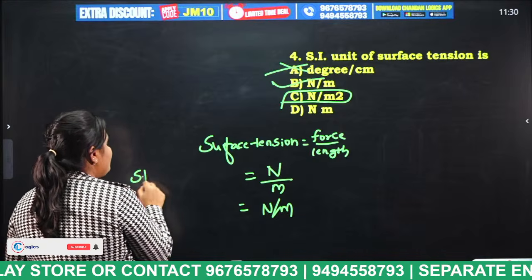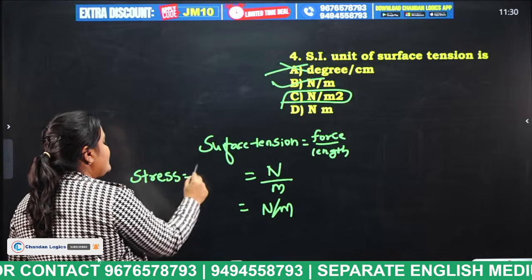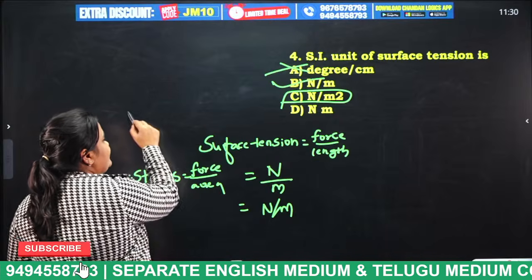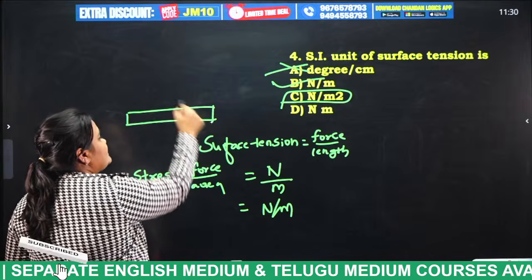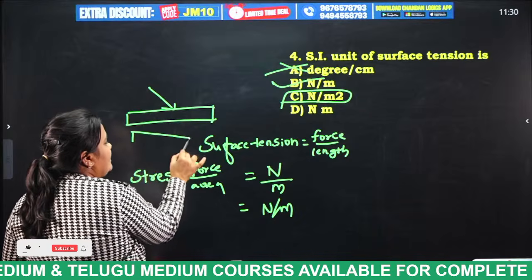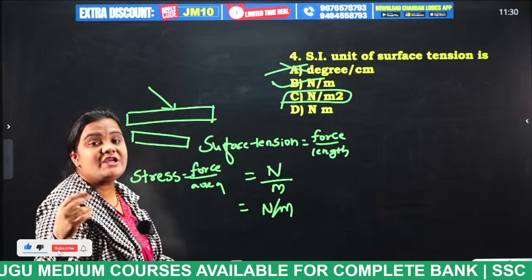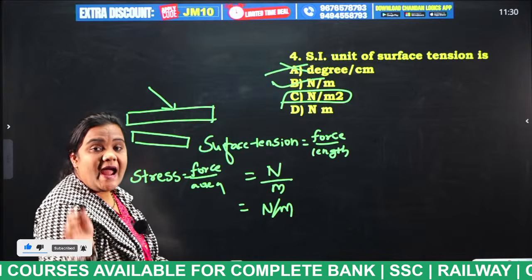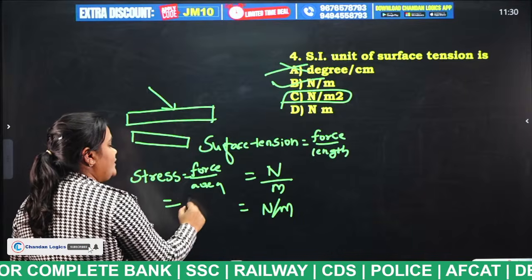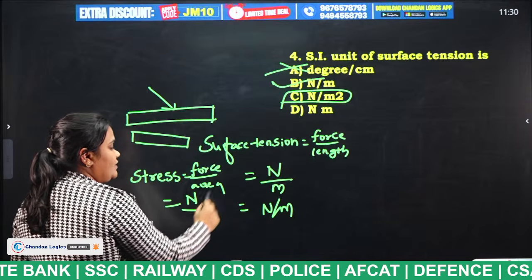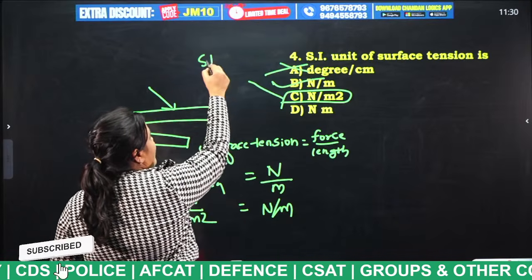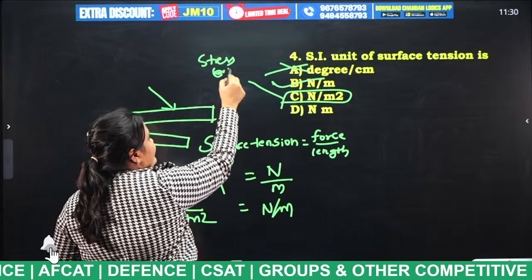What do you mean by stress, students? Stress is nothing but force by area. For example, this is an object. I am applying some force on a particular area of the object. What happens to this object? It will be deformed. The shape of that object will be changed, and that is known as strain. Now stress is equal to force by area. What are the units of force? Newton. And what are the units of area? Meter square. So this is the unit for either stress or pressure.